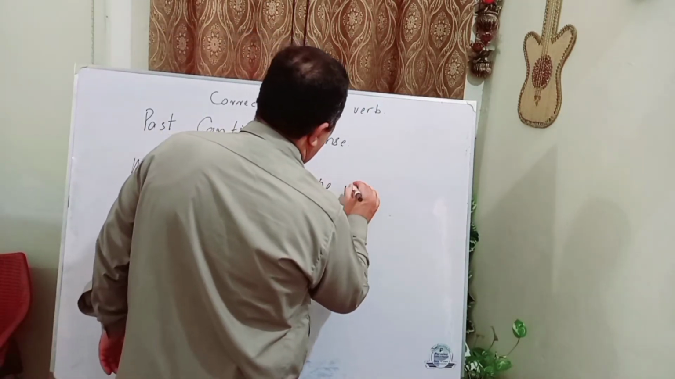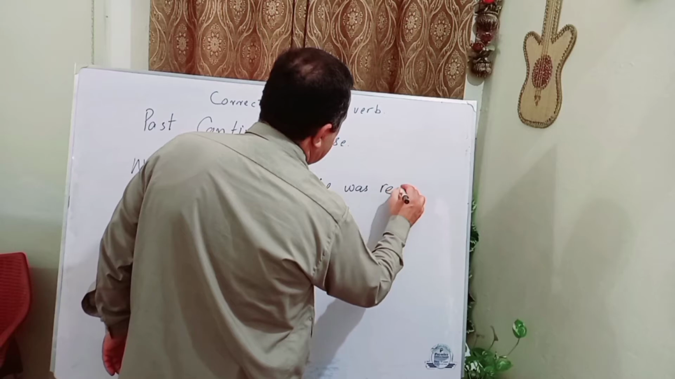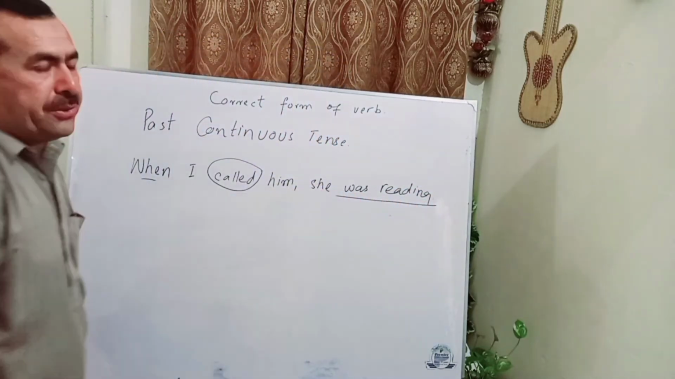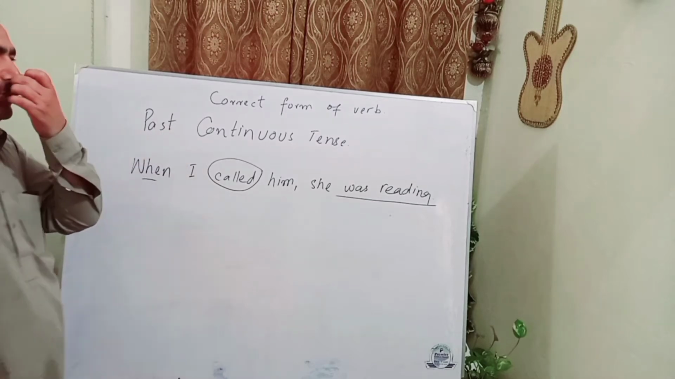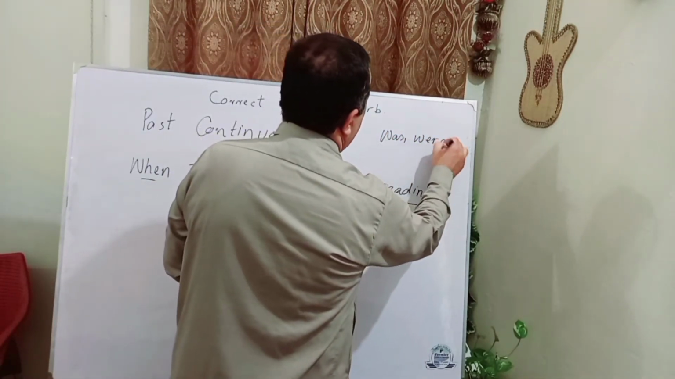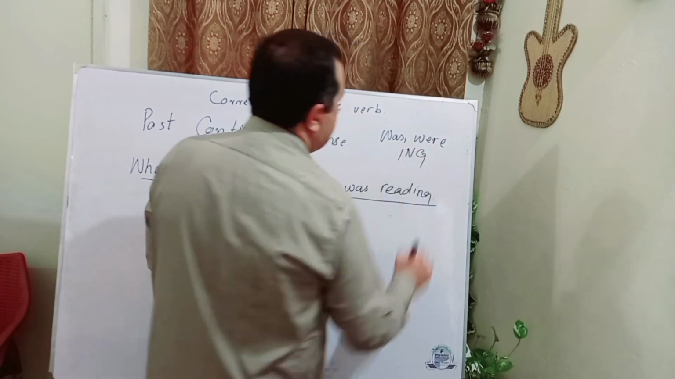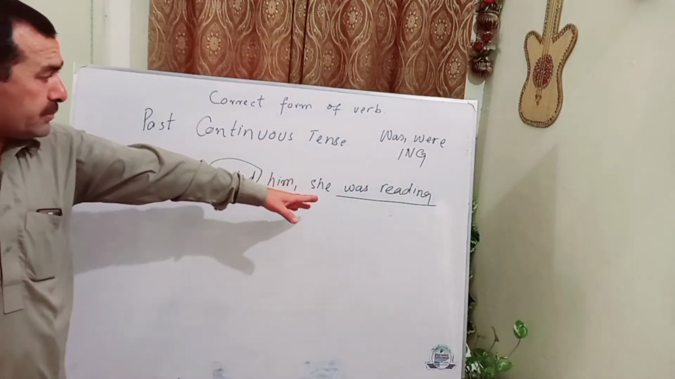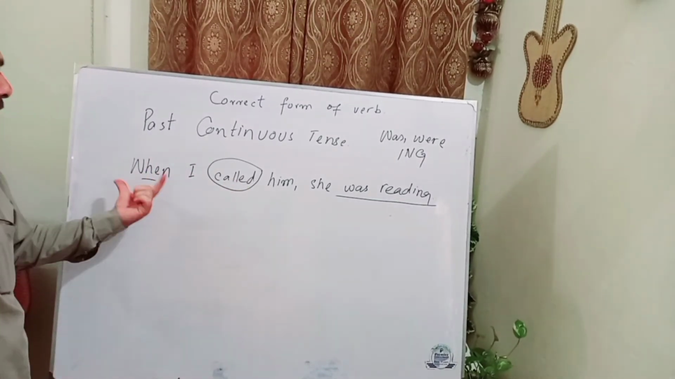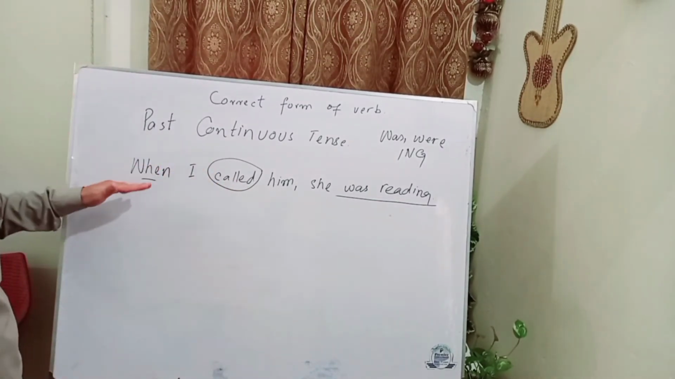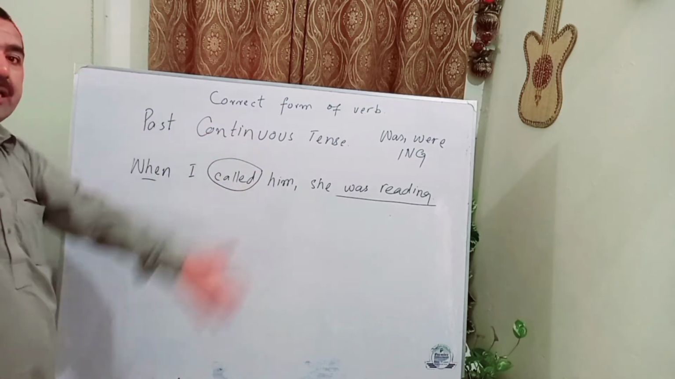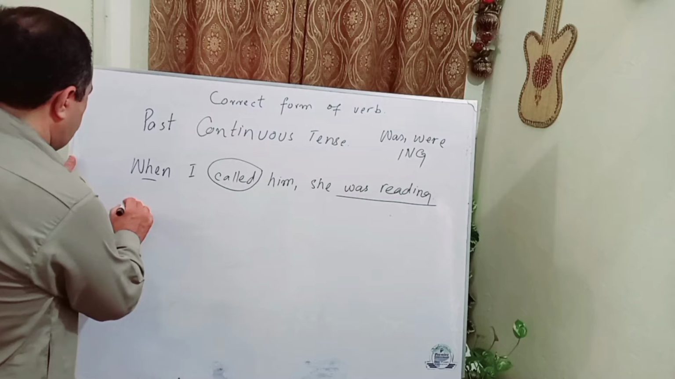She was reading. Look, this is past continuous tense, because in past continuous tense we use was and were with the ing form of the verb. So when there is the second form with the conjunction when, we will use this tense. It is not compulsory that when will come first. We can put it at the end as well.